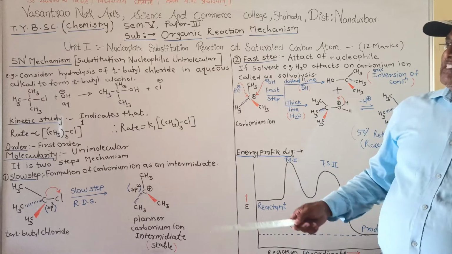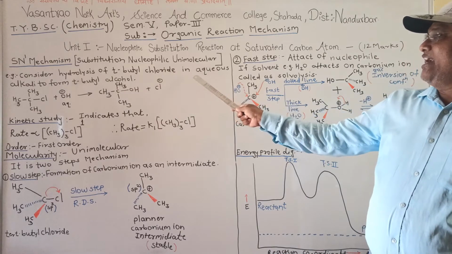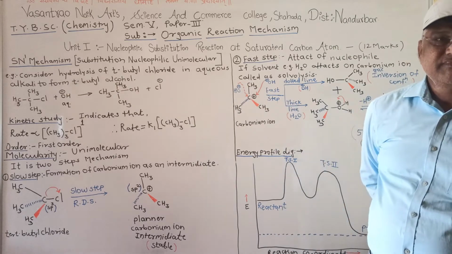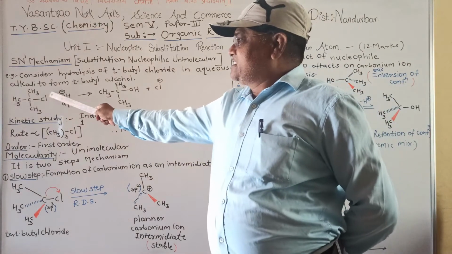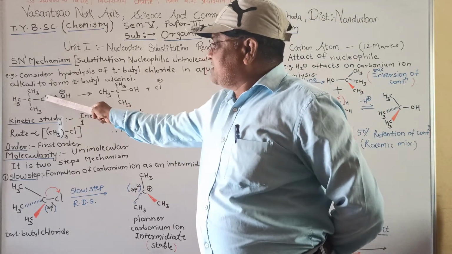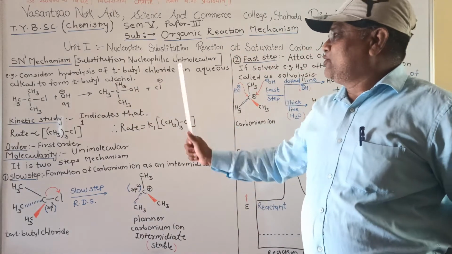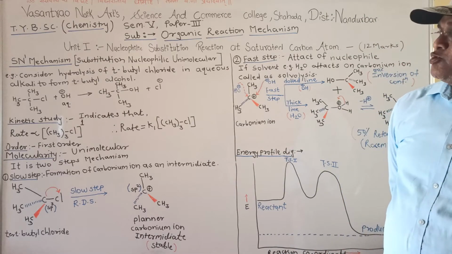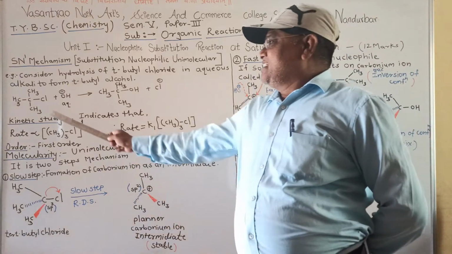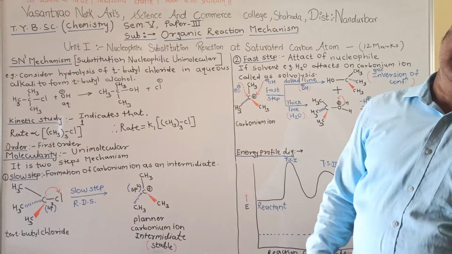The example of the SN1 mechanism is the hydrolysis of tertiary butyl chloride in aqueous alkali to form tertiary butyl alcohol. In this reaction, chlorine is the leaving group and OH is the nucleophile. The chlorine atom is replaced by the OH nucleophile and we get tertiary butyl alcohol. So in a nucleophilic substitution reaction, the leaving group is replaced by a nucleophile, hence it is called nucleophilic substitution reaction.